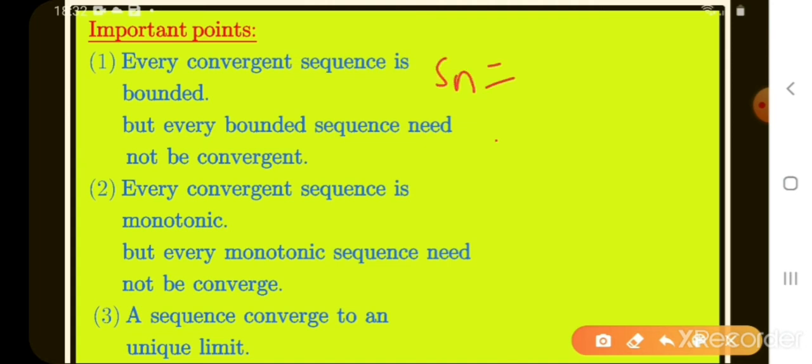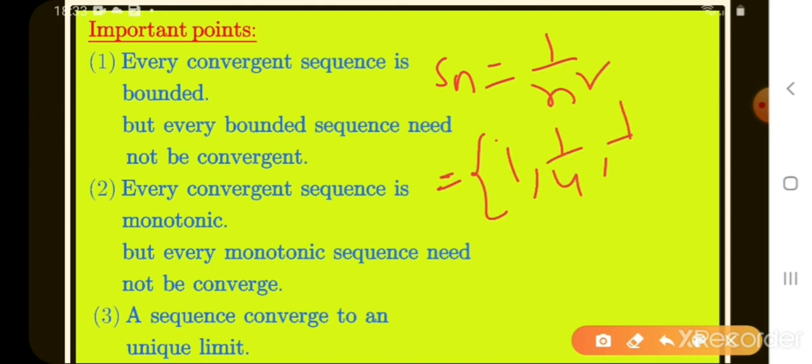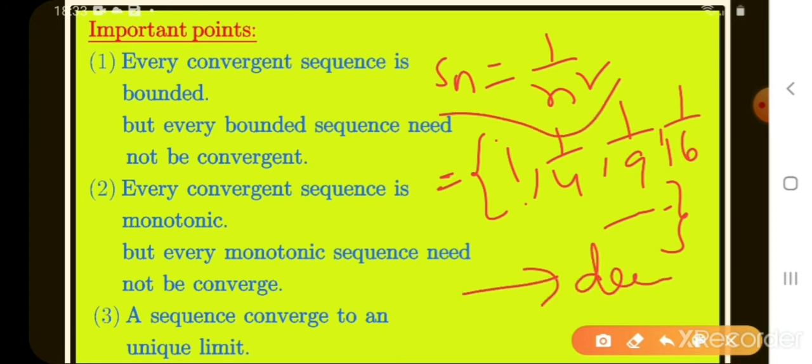See what we write, Sn equals 1 by n square. What are the elements? 1, 1 by 4, 1 by 9, 1 by 16 and so on. Is this an increasing or decreasing sequence? 1, 1 by 4, 1 by 9, this is a decreasing sequence. So Sn equals 1 by n square is a monotonically decreasing sequence, or simply a monotonic sequence.